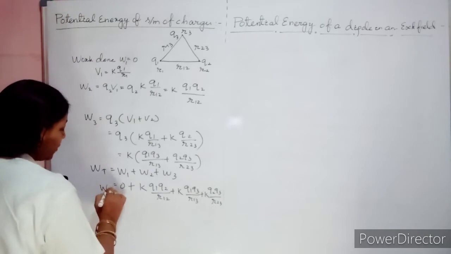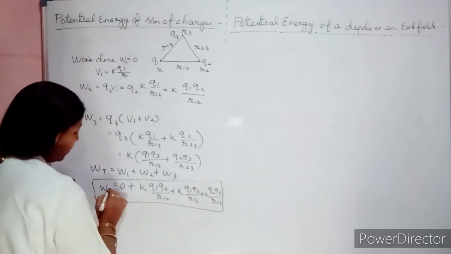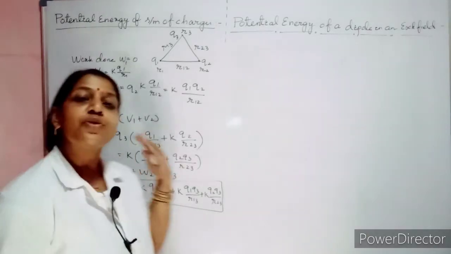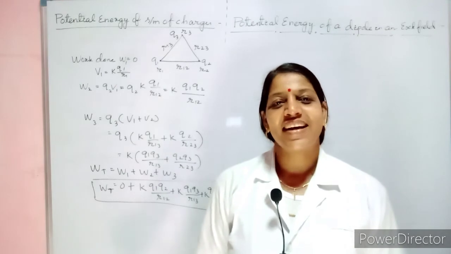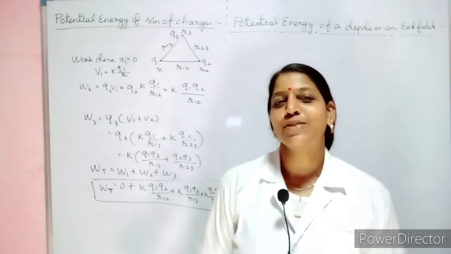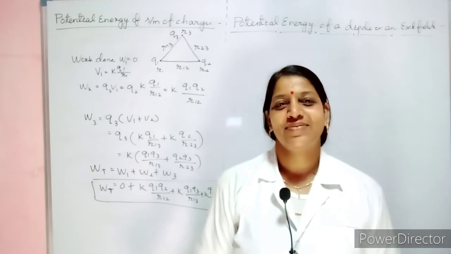So this is nothing but your total work done, which is stored as potential energy to arrange your three charges at three particular locations, which make the vertices of a triangle.